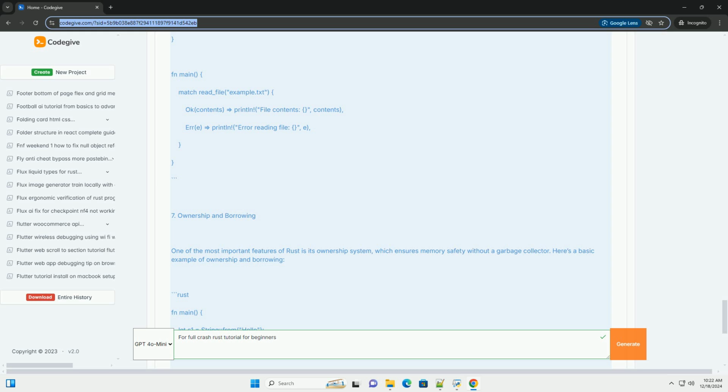3. Basic syntax and data types. Variables and data types. Rust is a statically typed language, which means you must declare the type of a variable at compile time.